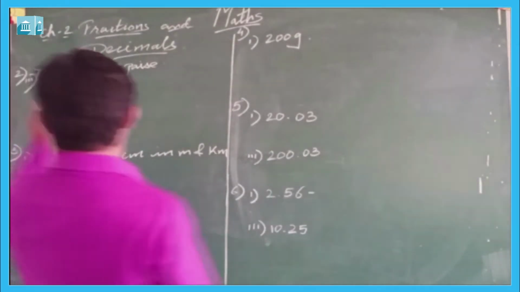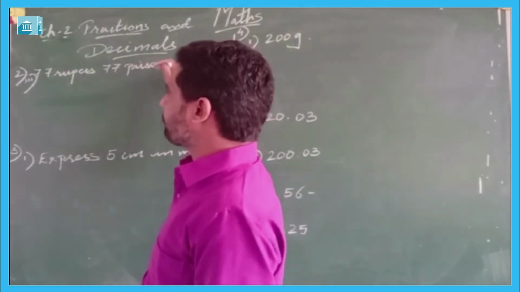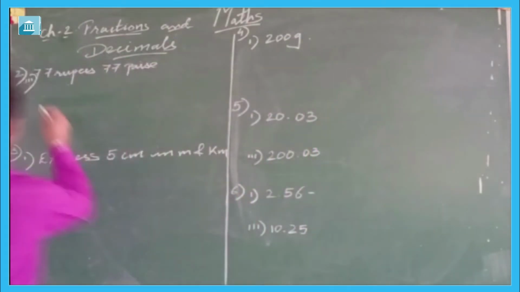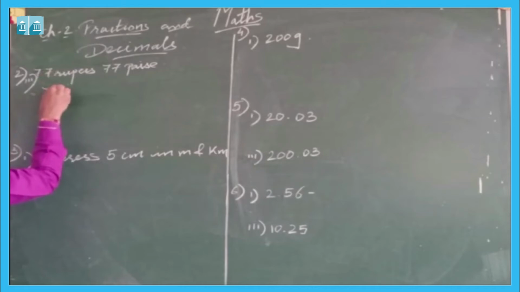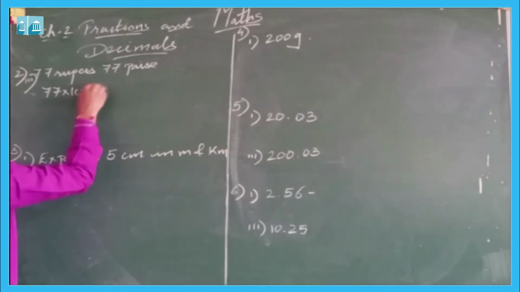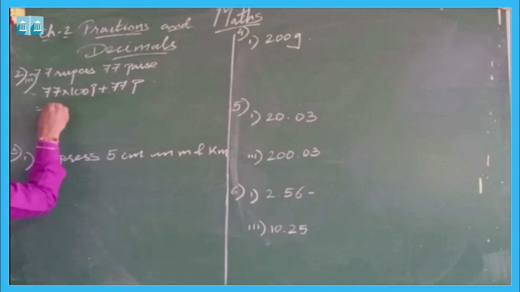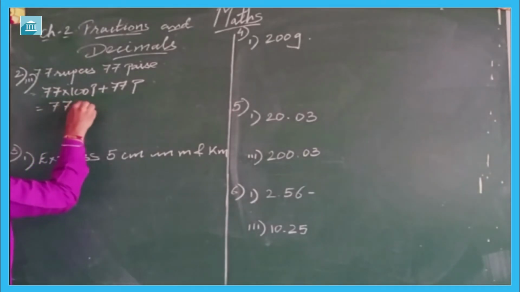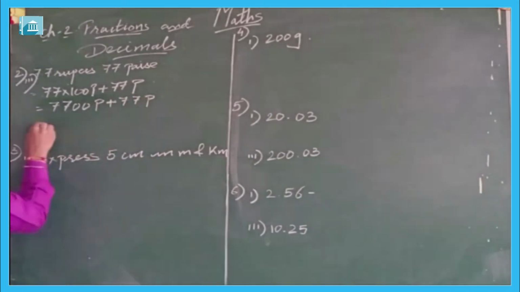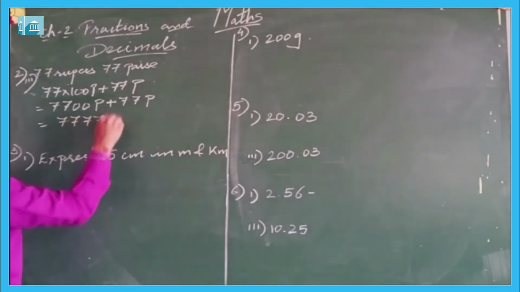Now the next part of the second question is 77 rupees 77 paise. We need to convert it into rupees using decimal. Now it will be 77 into 100 paise plus 77 paise, which will be equal to 7700 paise plus 77 paise, which will be equal to 7777 paise.